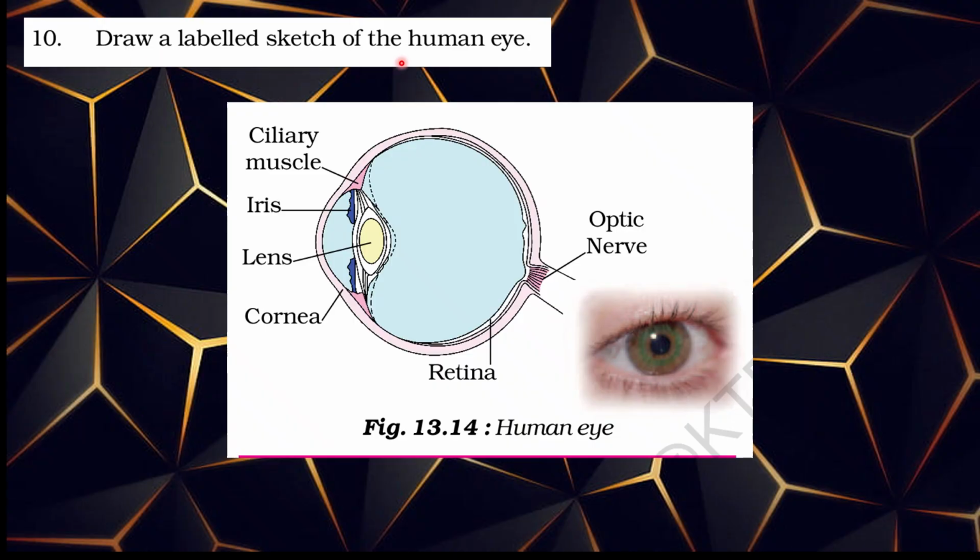Question number 10. Draw a labeled sketch of the human eye. This is the human eye. Retina, optic nerve, cornea, lens, iris, ciliary muscle.